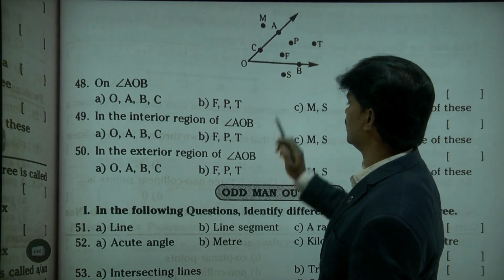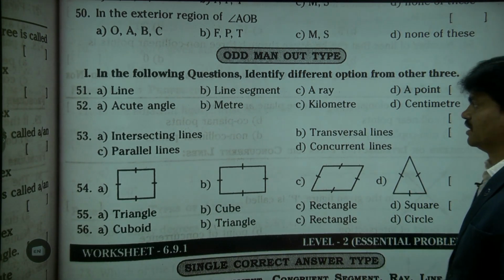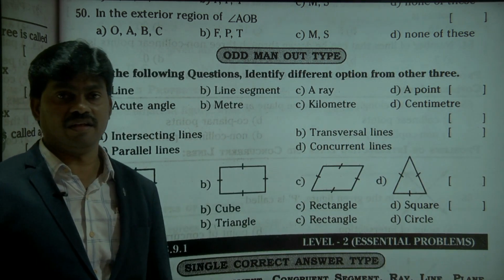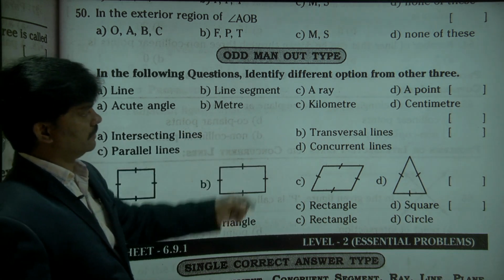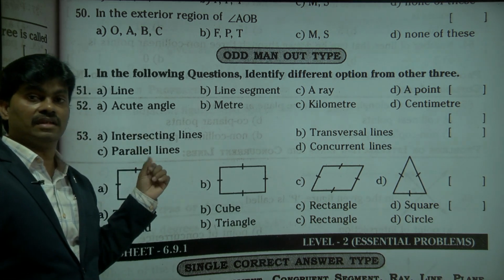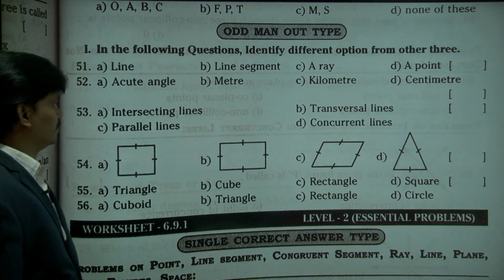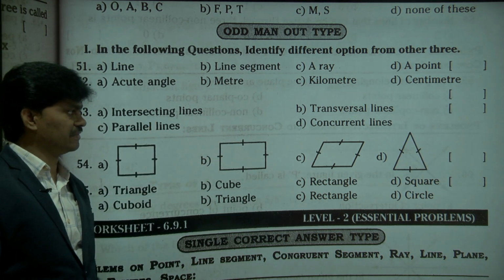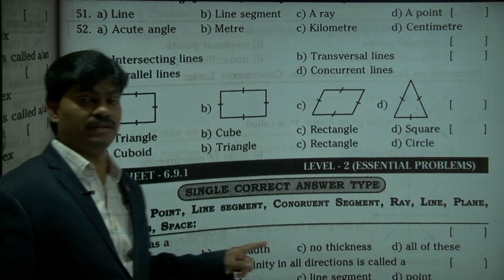Exterior, M and S. C. So odd man out. Something is different than others. Line segment, ray, point. Line segment and ray belong to a line, they will come. But point is different. Point we will take. Acute, meter, kilometer, centimeter. These are measures of length, units of length. But acute is an angle, a type of angle. Intersecting, transverse, parallel, concurrent. Parallel, transverse, concurrent all will come the same, but intersecting is different here. Or we can go to transversal also. Transversal we will take here.